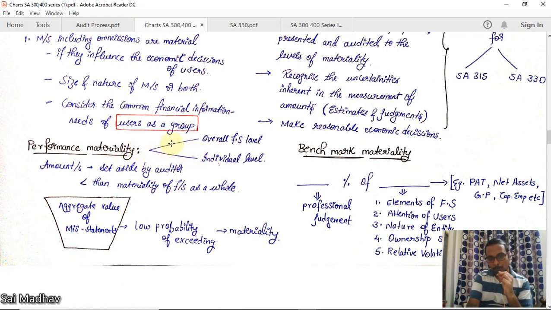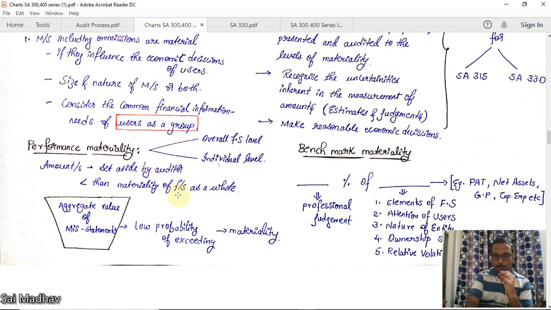This can be at the overall financial statement level or individual level: individual classes of transactions, account balances, disclosures. Now, what is performance materiality? It is the amount or amounts set aside by the auditor such that it should be less than materiality for the financial statements as a whole. For example, if the materiality is 1 lakh, this should be less than 1 lakh. It may be 90,000, 80,000, whatever it is.